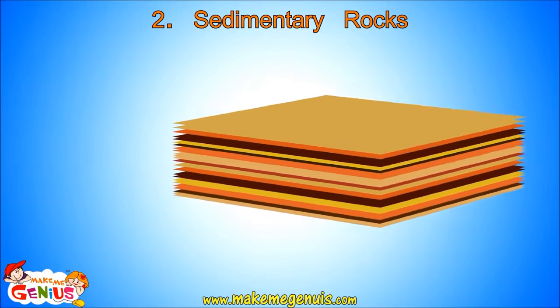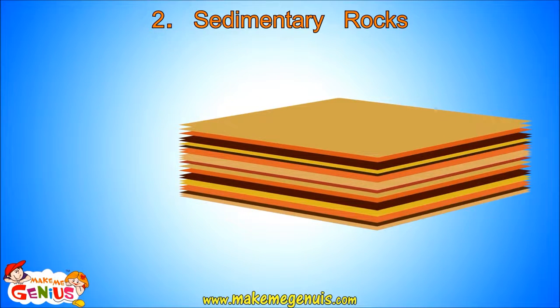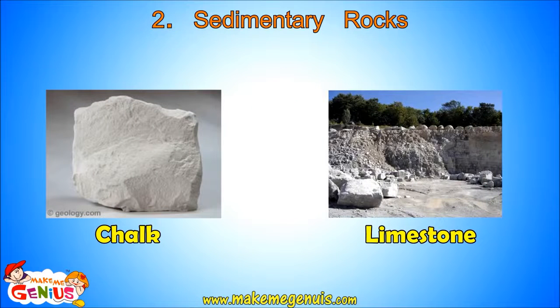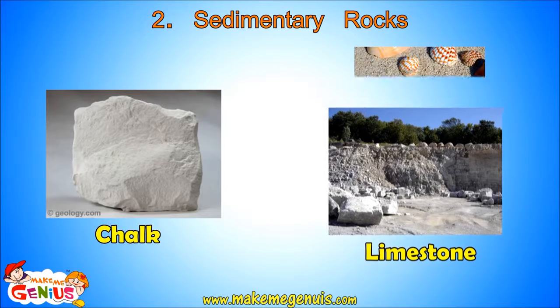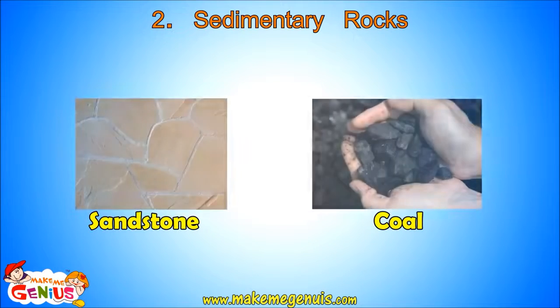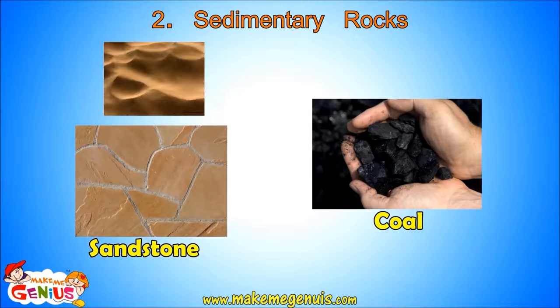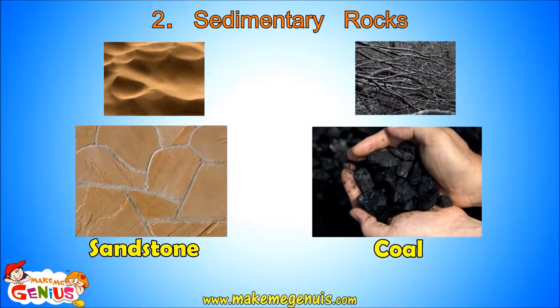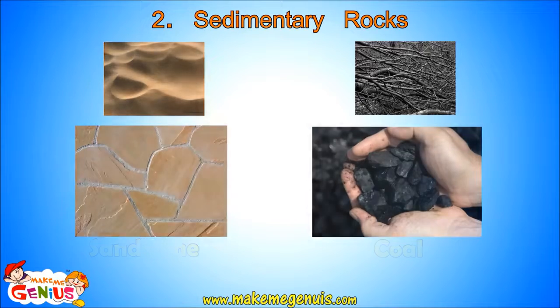Sedimentary rocks have very clearly different layers. These are known as beds or bedding planes. Limestone and chalk are 2 kinds of sedimentary rocks. The type of sedimentary rock formed depends upon the sediments that get compressed during the formation of these rocks. For example, limestone is formed by the compression of skeletons and shells of marine animals in the sea. Sandstone is formed by the compression of sand. You know that coal is also a sedimentary rock. It is formed by the compression of dead trees and plants, which are also called fossils.